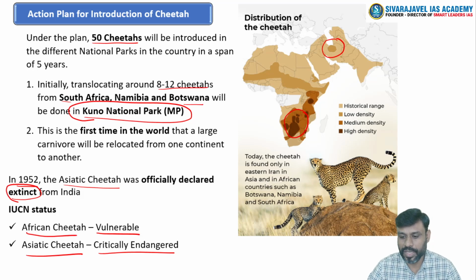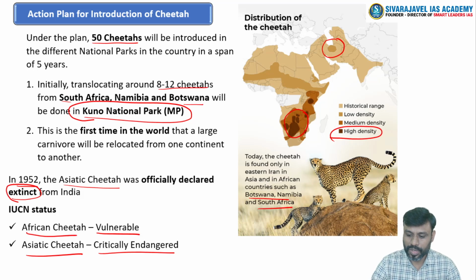So if you observe the distribution of cheetah in these two different regions, especially the South African regions, these three countries, Botswana, Namibia and South Africa, are known for a high density of cheetah population, right? So we are planning to translocate 8 to 12 cheetahs from this region to the Indian landscape in the further years, right?